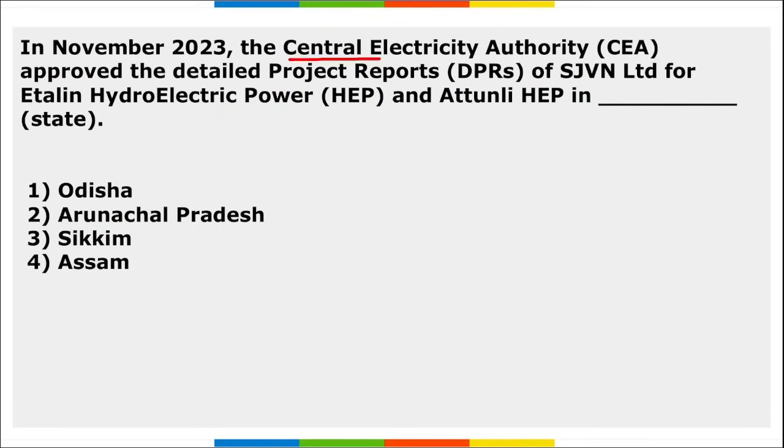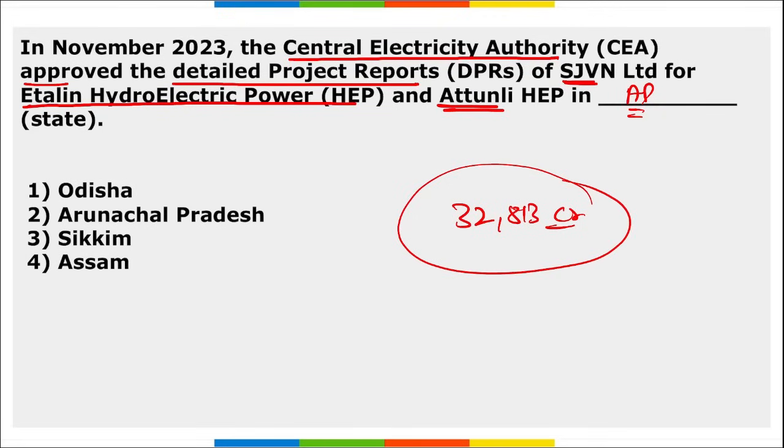Next, the Central Electricity Authority approved the detailed project reports of SJVN, that is Satluj Jal Vidyut Nigam Limited, for Ithai hydroelectric power and Atunil HEP in which state? This is in Andhra Pradesh state, right? And the project cost of this HEP was 32,813 crore rupees, correct? And for the Atunil hydroelectric power project, the cost is 6,866 crore rupees. Right option here becomes option 2.